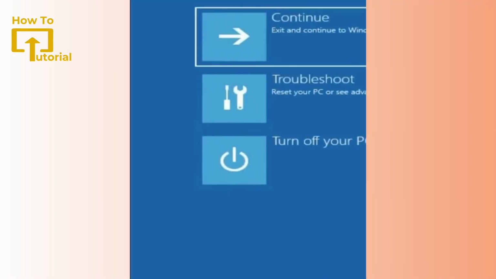After this your system will get rebooted, and once your laptop has been restarted, all the problems will be fixed.